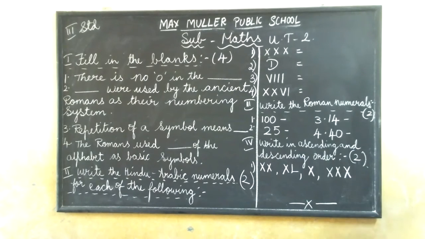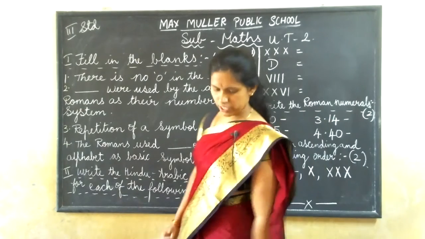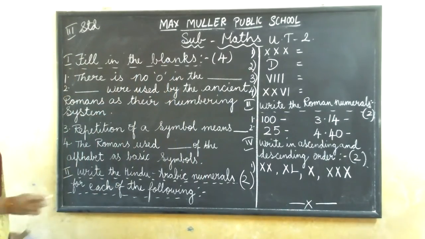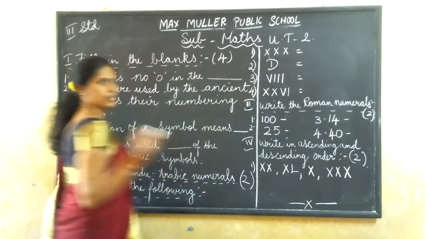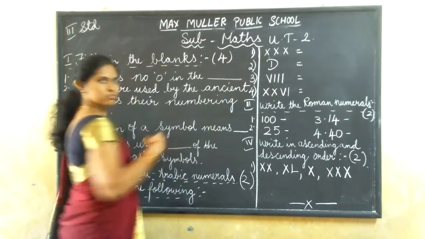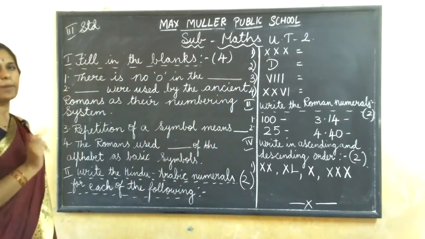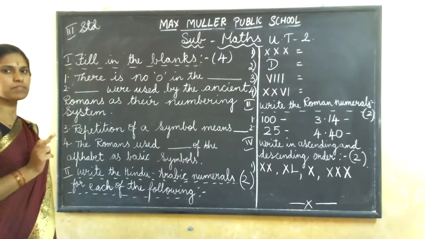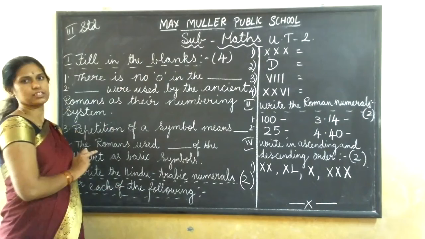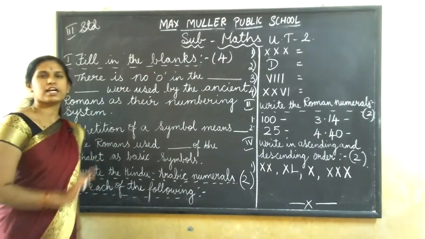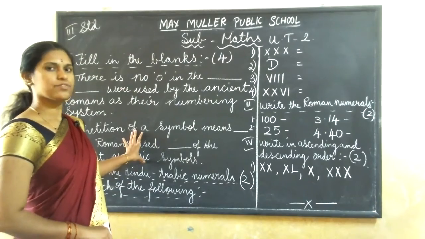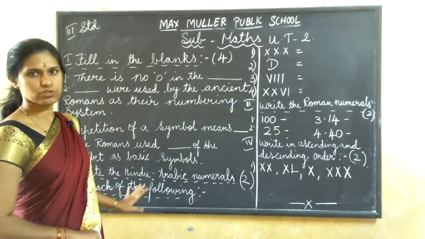See here, you have to correct yourself only. So, if it is correct, put a small tick. If your answer is wrong, if your spelling is wrong, put wrong. Understood? Don't copy from the textbook or from the classroom book. Understood? Don't bring it for correction. You should only correct this one. UTs will not be corrected. When you are bringing books for correction, don't bring this UT book. For you to learn, I am giving these UTs.